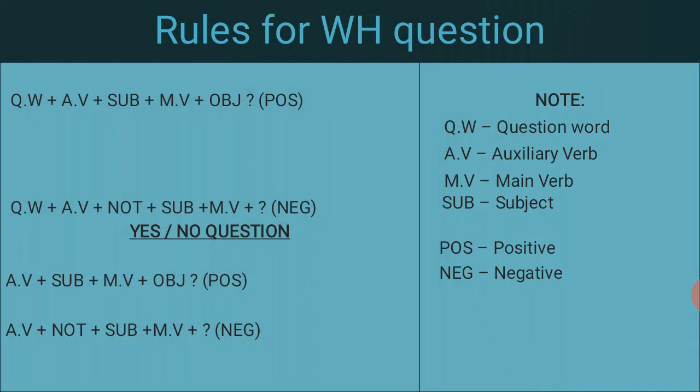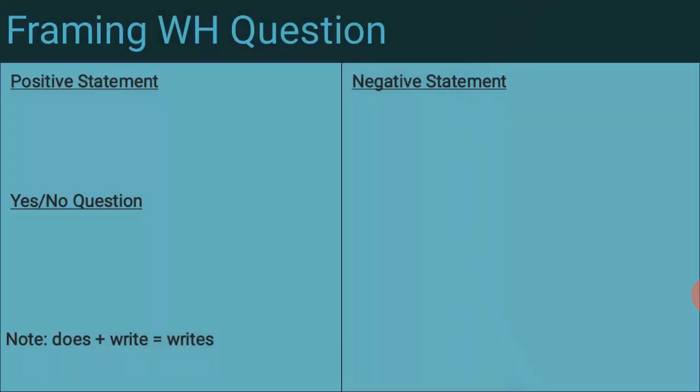Before that, we should know some auxiliary verbs, then we can write, because auxiliary verbs only help to make a question, a yes or no question, as well as making the WH question also. So from positive statement, negative statement I have given you. So for the positive statement, how we are framing the WH question, I am telling you.